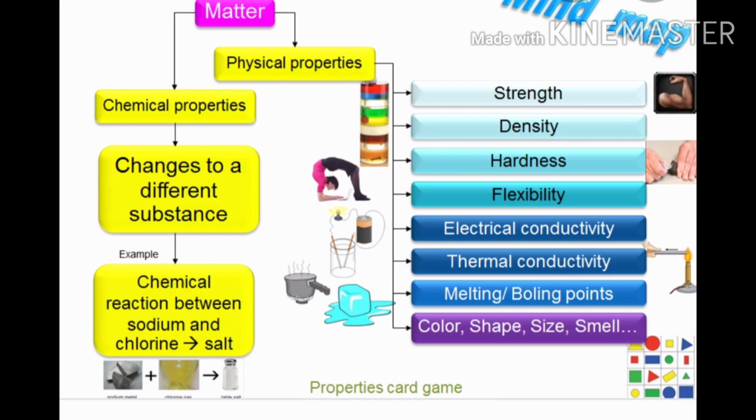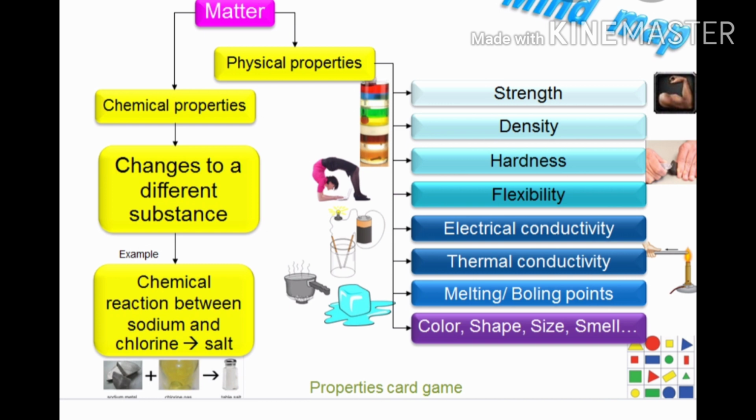You can see the mind map for the physical and chemical properties of matter. Physical, external properties: there is strength between the particles. Density means either it is more weight or less weight. Hardness: it is rigid or it is soft, as I gave you the example of cotton and sponge. Flexibility: it can be twisted or turned.